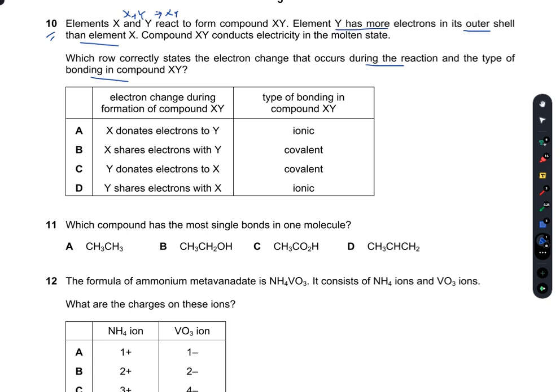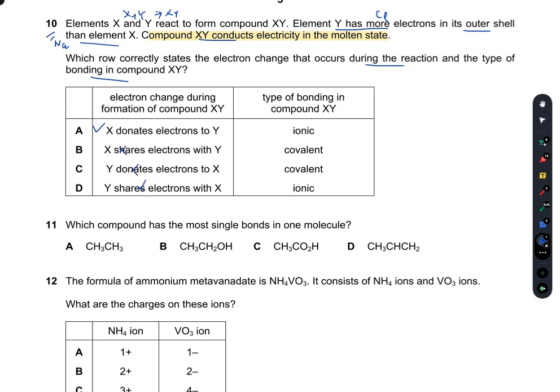Y has more electrons in the outer shell than X. Suppose Y is chlorine and X is an element, I take sodium. Compound XY conducts electricity in the molten state. What does this mean? It's definitely an ionic compound like NaCl. So the electron change during the formation of compound XY will be that X will donate electrons to Y.